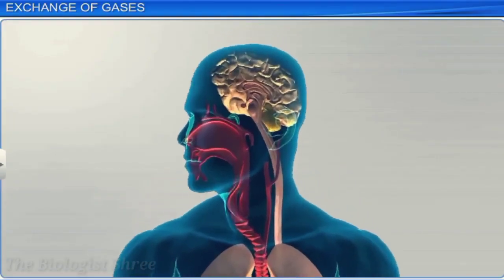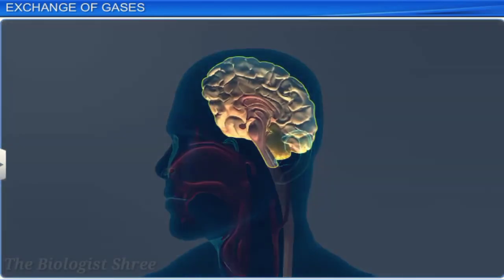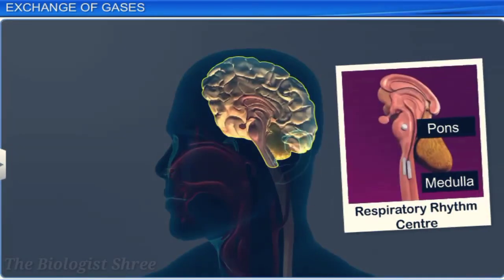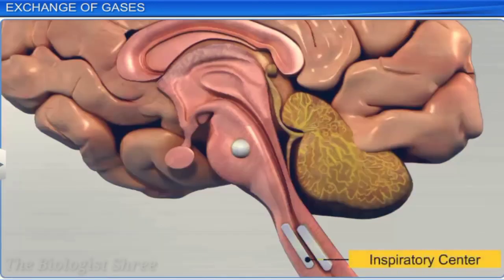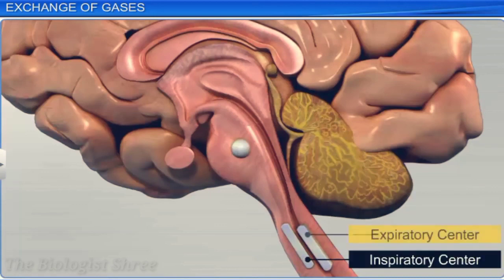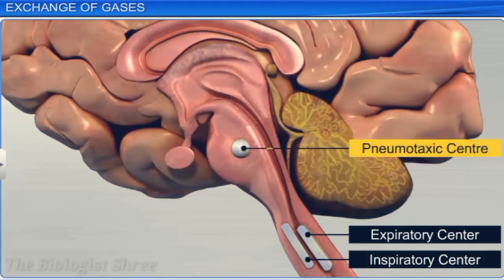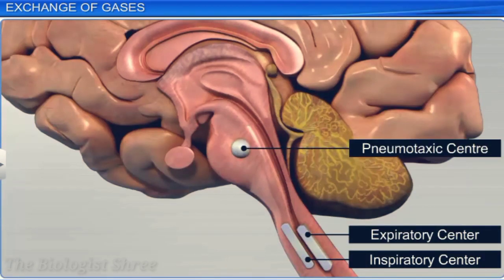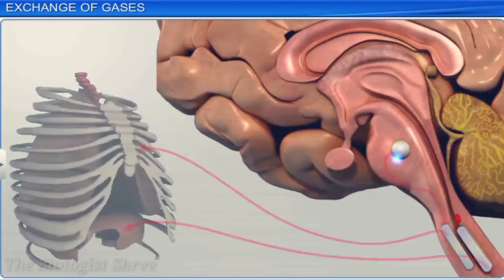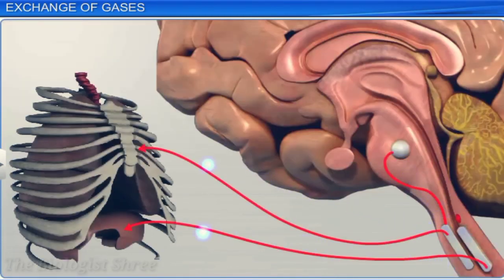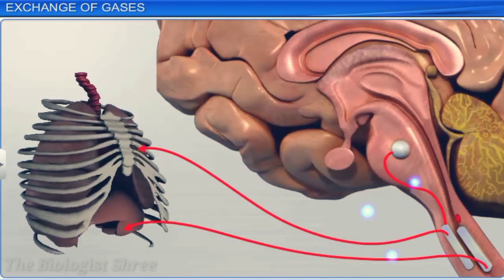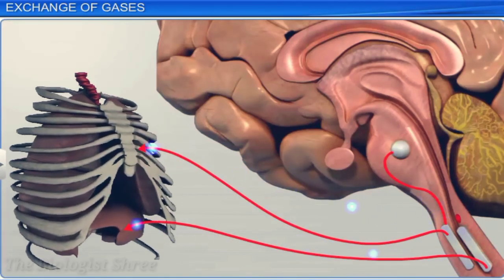The respiratory rhythm is maintained by the human brain. This is regulated by 3 respiratory centers in the pons and medulla region of the brain, called the Respiratory Rhythm Center. It includes the inspiratory center, the expiratory center, and the pneumotaxic center. Neural signals from these centers can reduce the duration of inspiration and thereby alter the respiratory rate.